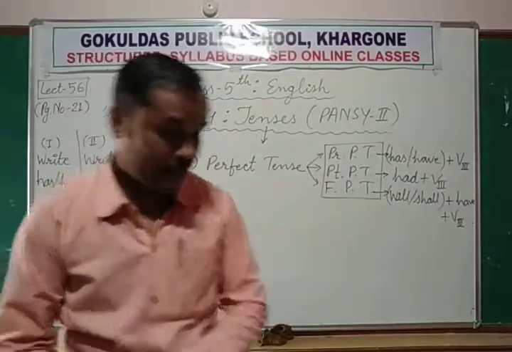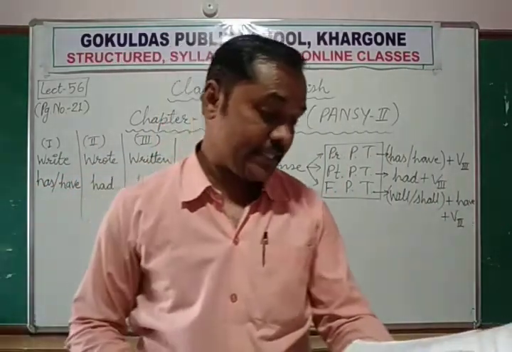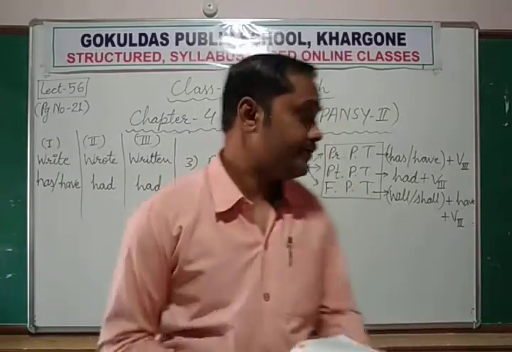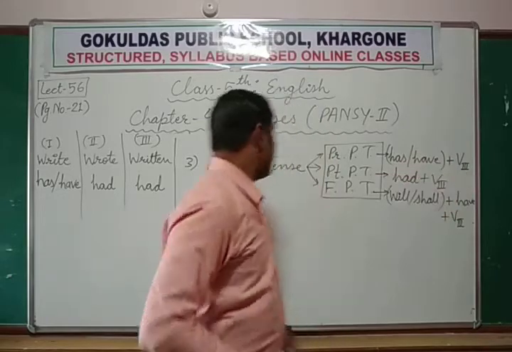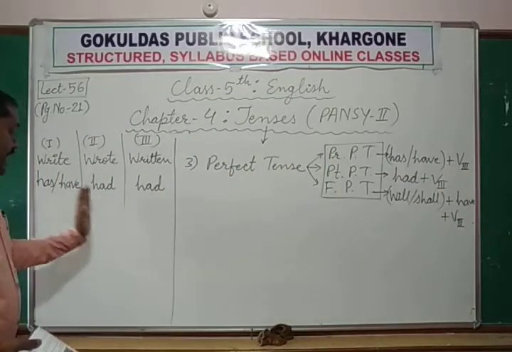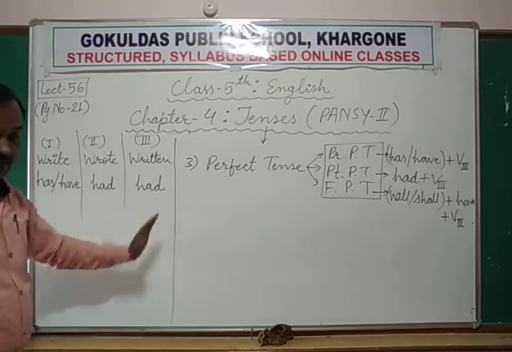Okay, so once again, if we revise these sentences, the train has arrived. Has plus the third form of the verb arrive, arrived, arrived. This is regular verb.